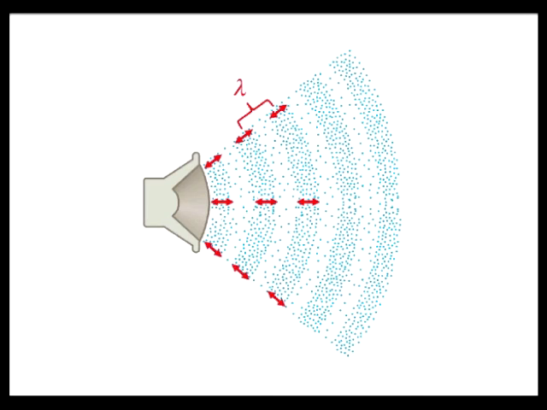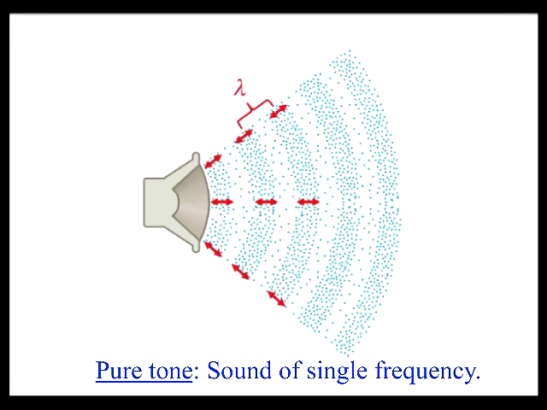Each cycle of a sound wave includes one condensation and one rarefaction, and the frequency is the number of cycles per second that passes by a given location. For example, if the diaphragm of a speaker vibrates back and forth in simple harmonic motion at a frequency of 1000 Hz, then 1000 condensations, each followed by a rarefaction, are generated every second, thus forming a sound wave whose frequency is also 1000 Hz. A sound with a single frequency is called a pure tone.